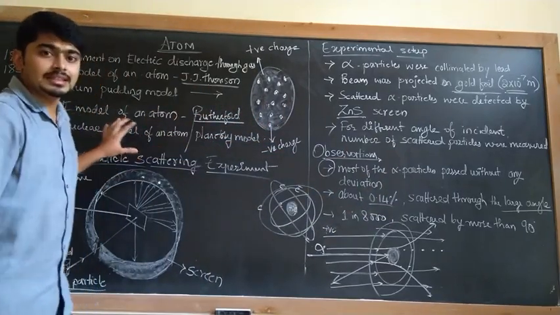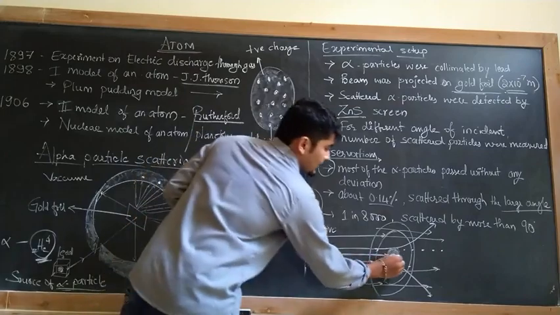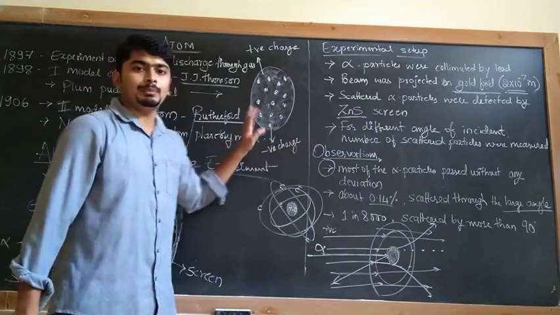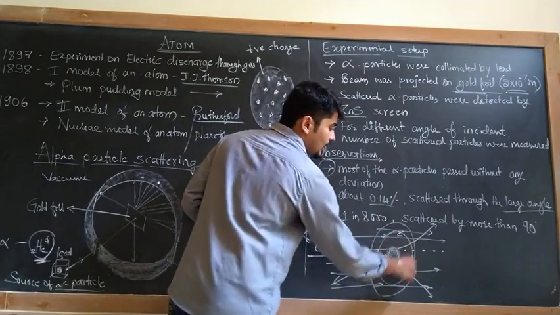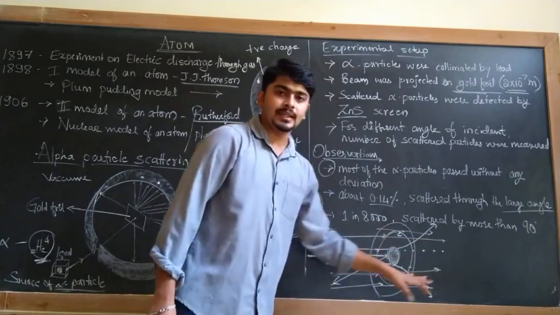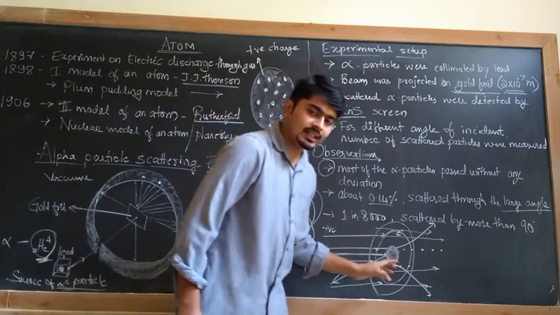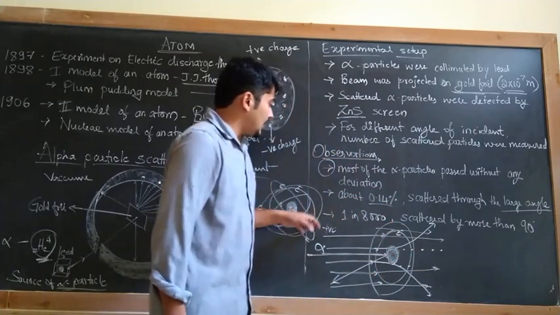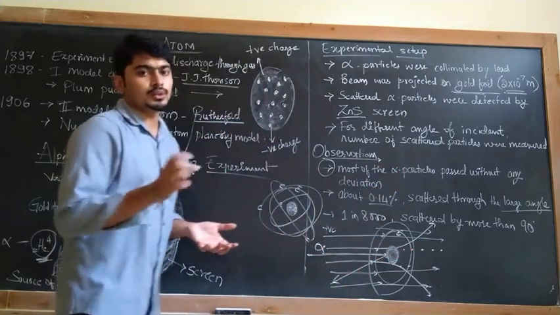Rutherford's model of the atom was called the nuclear model of an atom because of the presence of the nucleus. It is also known as the planetary model because the nucleus is present at the center and electrons revolve around the nucleus, and there are free spaces. Most of the particles pass through. From these points, we got that there are more free spaces and the positive charge is concentrated at the center. These are the observations through which we got the structure of the atom.